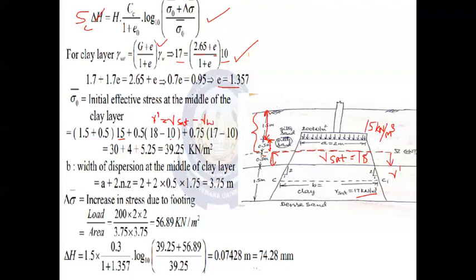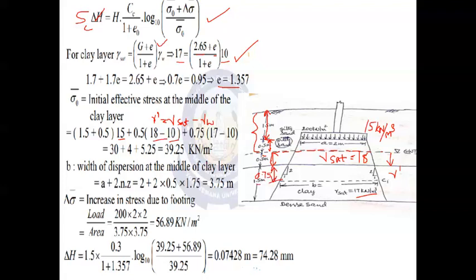Unit weight of water is 10, saturated unit weight is 18. So 18 minus 10 into 0.5 we are considering here. The remaining portion is 1.5, up to the middle portion we have to consider, the mid layer. So 1.5 half, if you take, it is nothing but what?